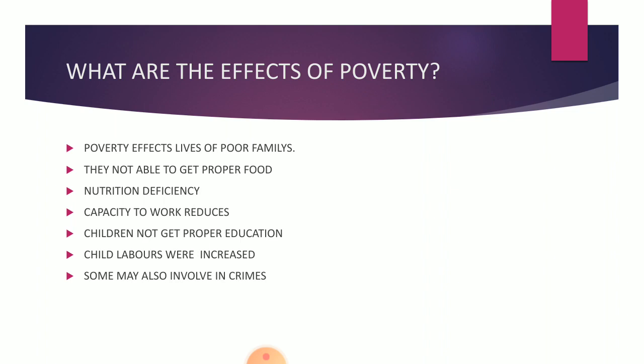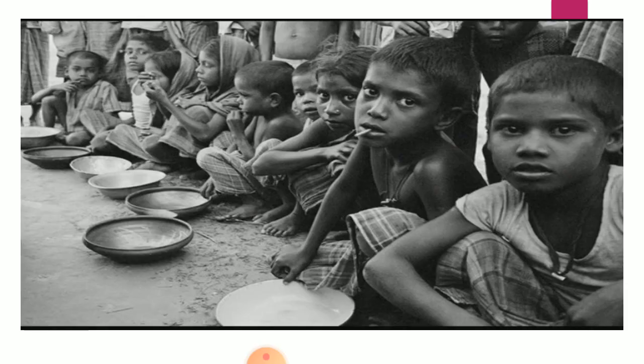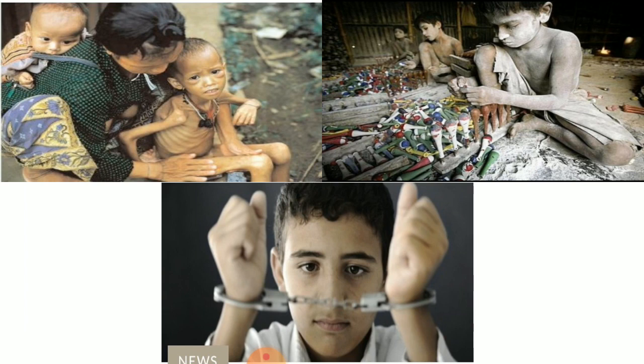Some of them may also get involved in crimes like theft, murder, robbery, etc. A poor person remains uneducated and is forced to live in unhygienic conditions in a slum. There are no proper sanitation and drinking water facilities in slums and he often falls ill and his health becomes weak. A poor person generally dies an early death. So all social evils are related to poverty.